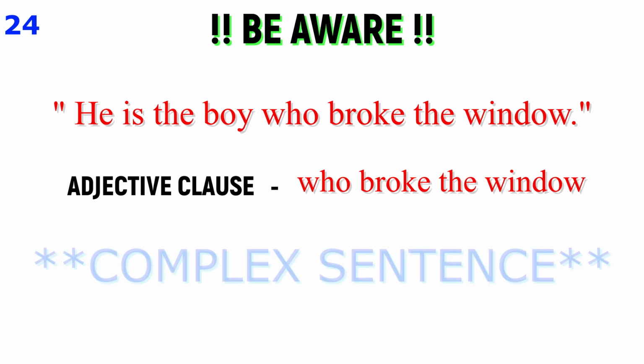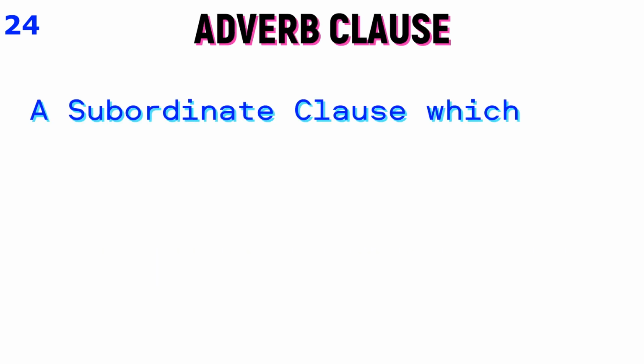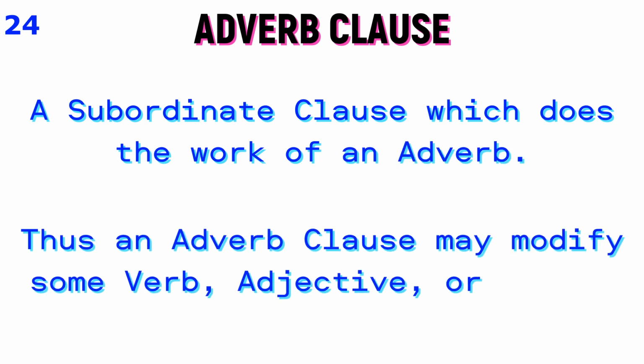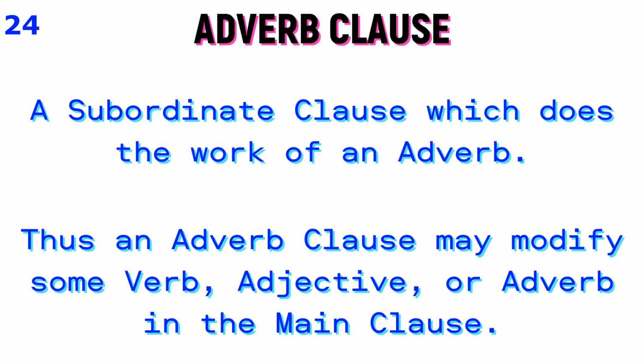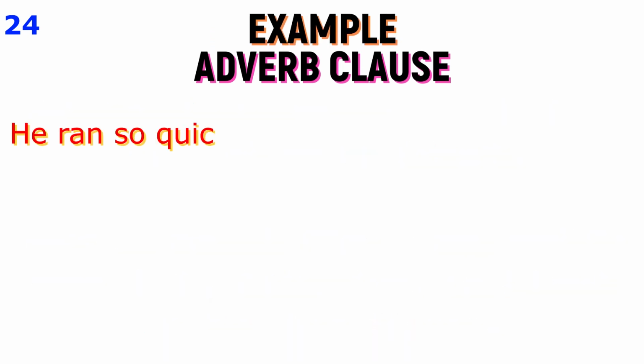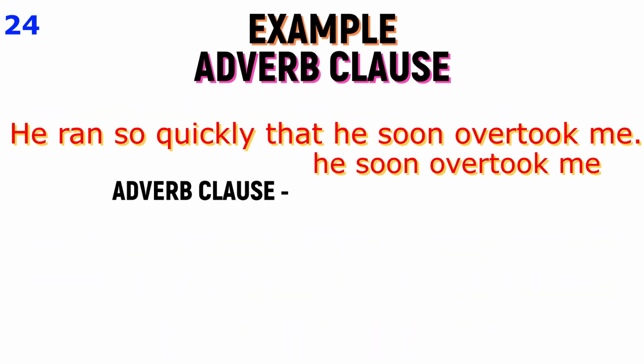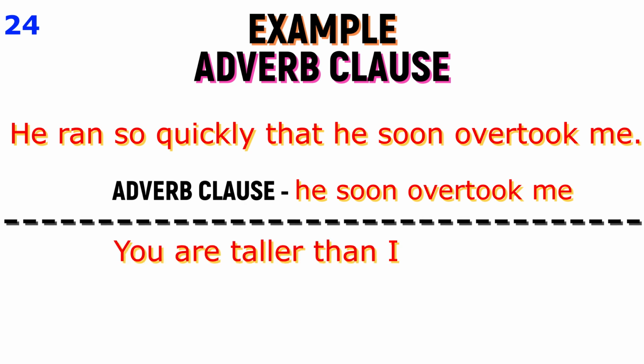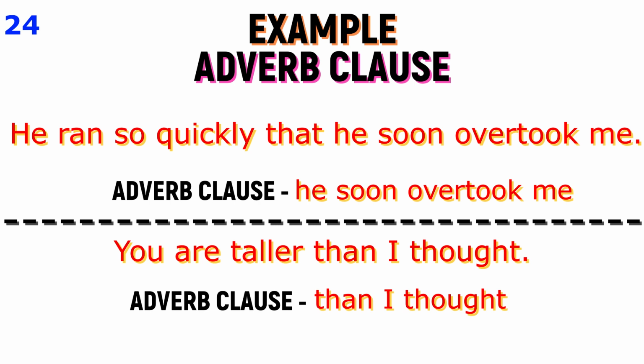Okay, friend? An adverb clause is a subordinate clause which does the work of an adverb. It may therefore modify some verb, adjective, or adverb in the main clause. For example, he ran so quickly that he soon overtook me. Next example, you were taller than I thought.